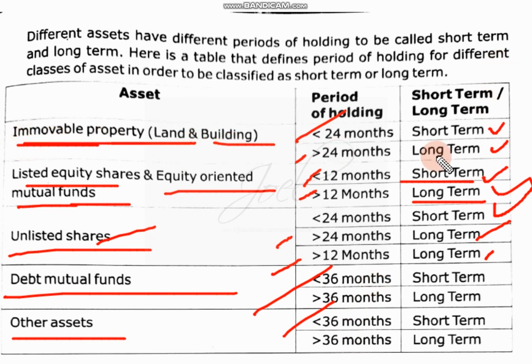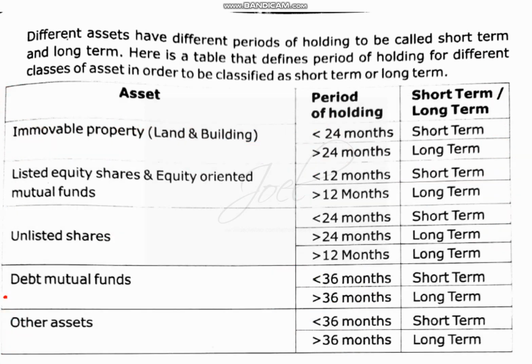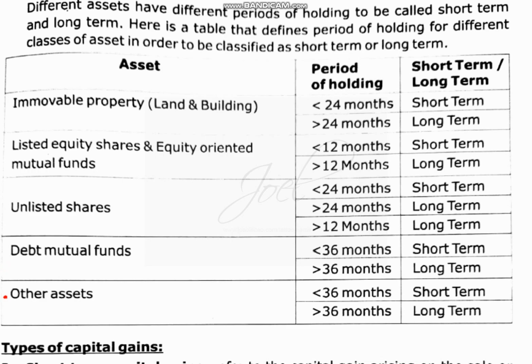Immovable property, special rate of 2 years, less than 2 years short term, more than that long term. Then one more thing you have to remember is immovable property and unlisted it is 2 years, listed it is 12 months. That you have to remember. Other than that, all types of shares and all types of assets are considered for 3 years. So 3 years and more it is long term, 3 years and less it is short term capital gain. So these are the things we have to remember.